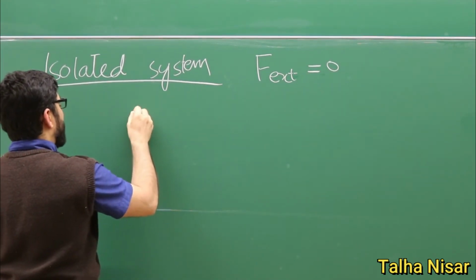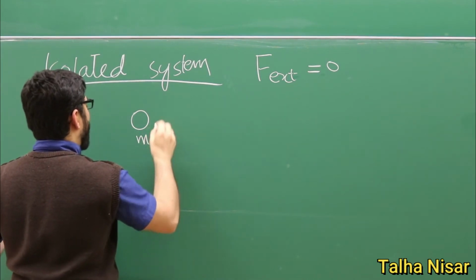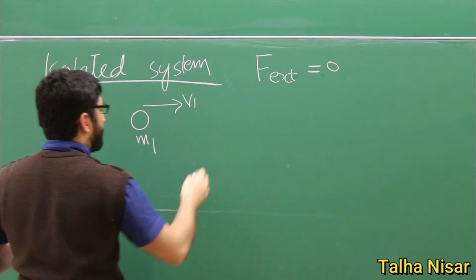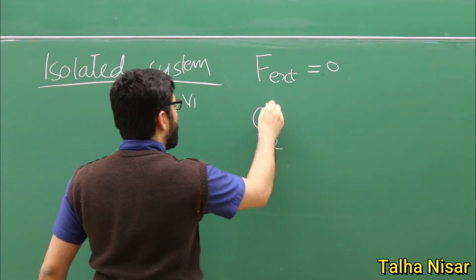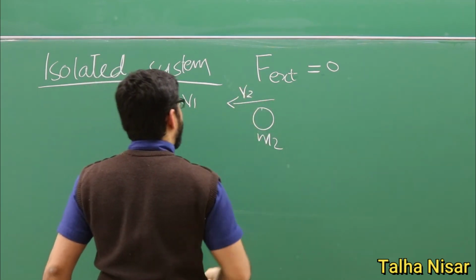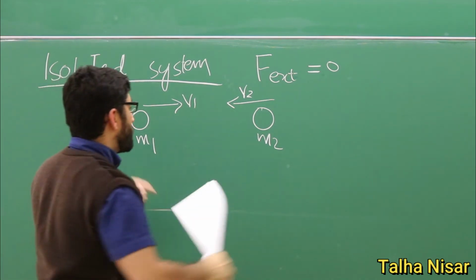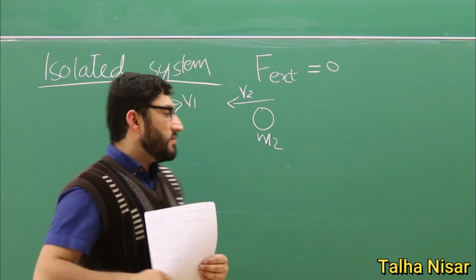So we have particle 1, which has a mass m1 and is moving with the velocity v1. And we have another particle, m2, with the velocity v2 here. This is before the collision, so they are moving towards each other, and after some time they will collide with each other.